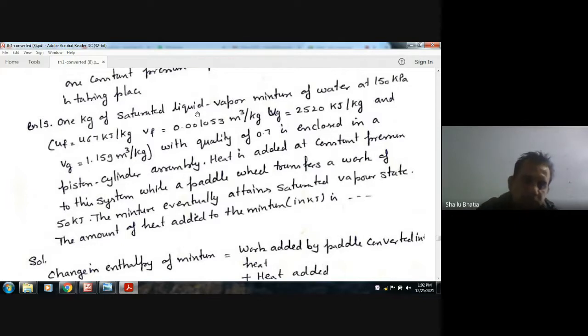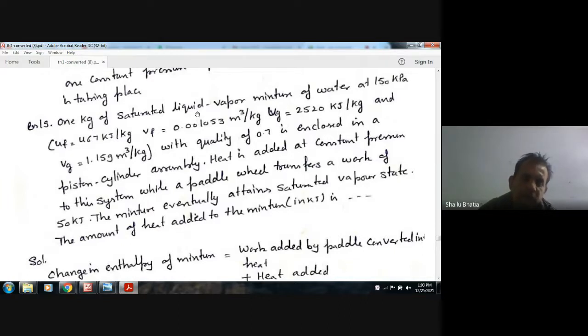is enclosed in a piston-cylinder assembly. Heat is added at constant pressure to the system while the paddle wheel transfers a work of 50 kilojoules. The mixture eventually attains the saturated vapor state. The amount of heat added into the mixture is, given that the properties at 150 kPa with Uf, Vf, Ug, and Vg are given, and quality is given as 0.7.